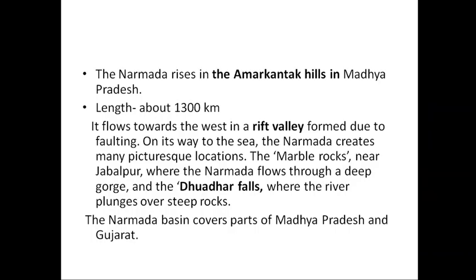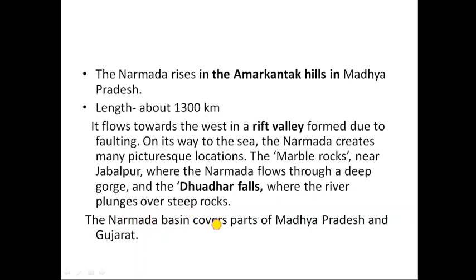First is Narmada. Narmada rises in the Amarkantak hill in Madhya Pradesh. The total length of this river is about 1300 kilometers. It flows toward the west in a rift valley formed due to faulting, and on its way to the sea the Narmada creates many picturesque locations: the Marble Rocks near Jabalpur, where the Narmada flows through a deep gorge, and Dhuandhar Falls, where the river plunges over steep slopes.